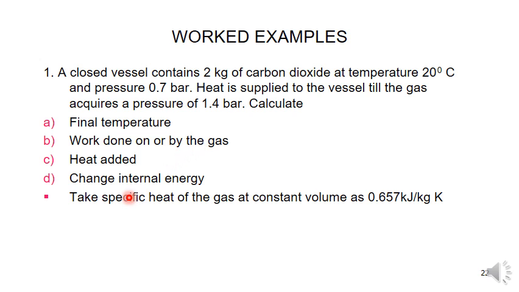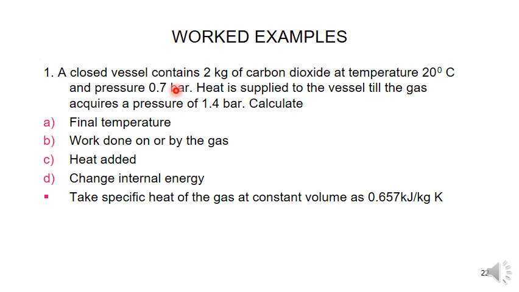So they given the specific heat of gas at constant volume. Constant volume means Cv. Cv is equal to 0.657 kilojoule per kg Kelvin. A closed vessel contains 2 kg of carbon dioxide at a temperature 20 degrees centigrade. So they given the mass m 2 kg and temperature 20 degrees centigrade. You have to convert into Kelvin: 20 plus 273, 293 Kelvin.